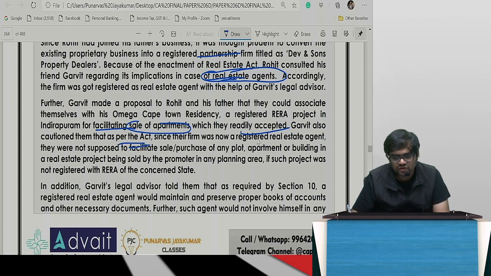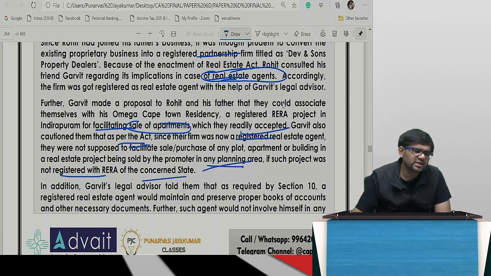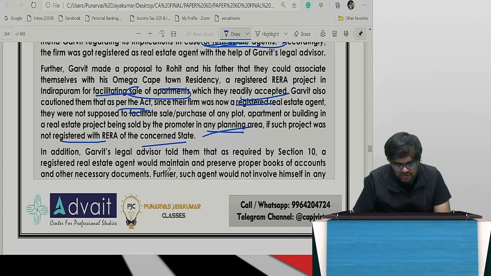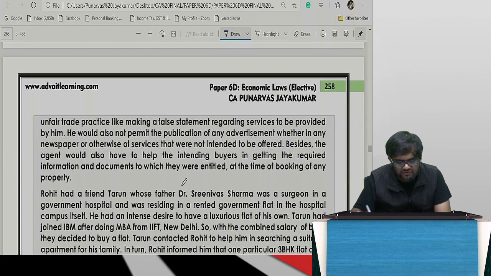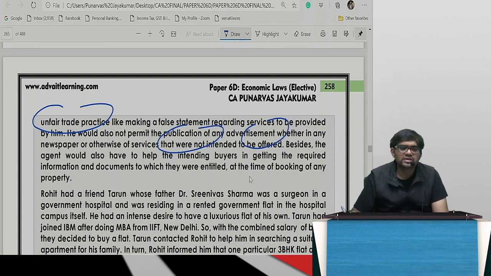Since the firm was now registered as a real estate agent, they are not supposed to do anything in any planning area. Such a project was not registered with RERA, obviously. Only registered projects should go. The legal advisor also told them, as required by Section 10, they would maintain and preserve proper books of accounts, that we know, and would not involve themselves in any unfair trade practice. He will also not permit the publication of any advertisement. Same Section 10, copy paste here.